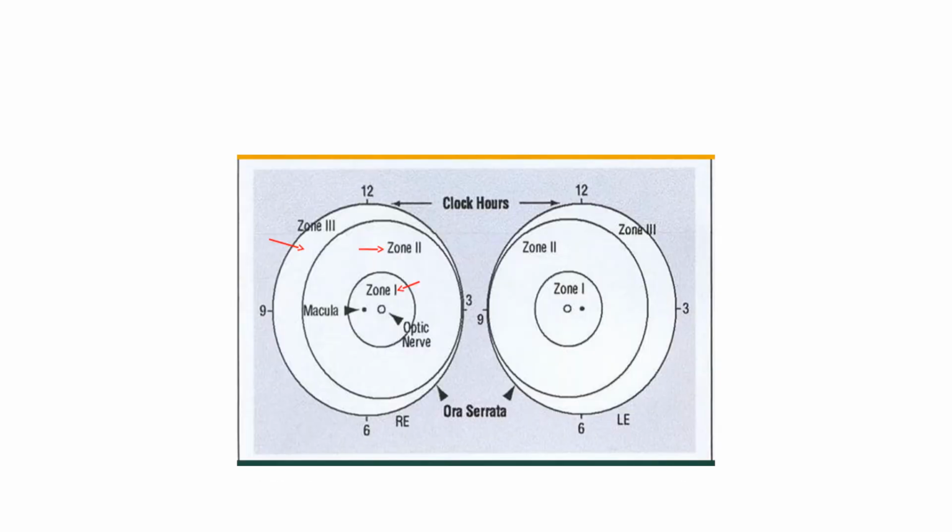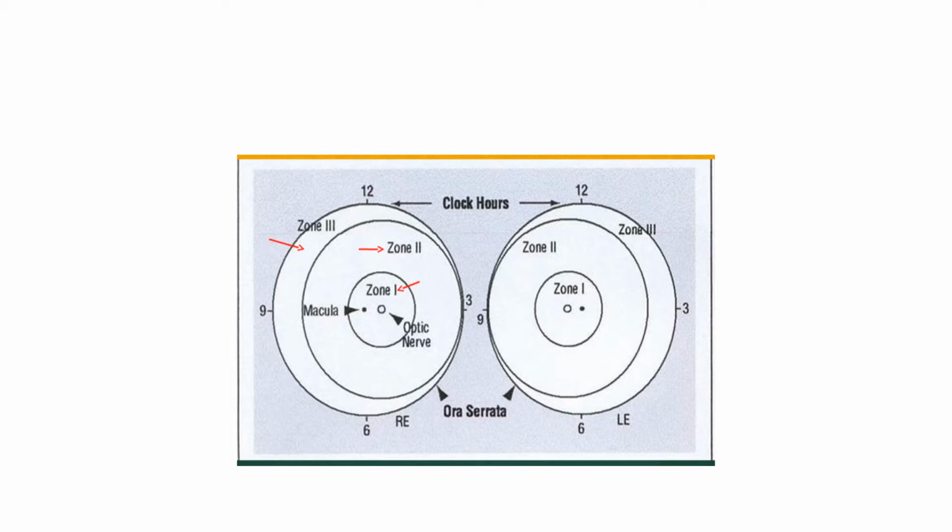So here in the picture you can see the retina has been divided into three zones for the purpose of the study of ROP. One is zone 1, which you can see in the center. Now this zone 1 has a radius which is twice the distance from the center of the disc to the fovea. So this is zone 1. Any sign of ROP in zone 1 is considered very serious. Zone 2 is the zone which is lying between zone 1 and zone 3.